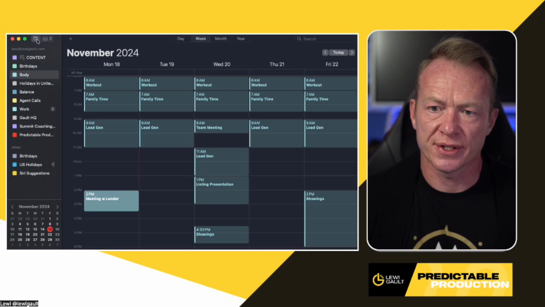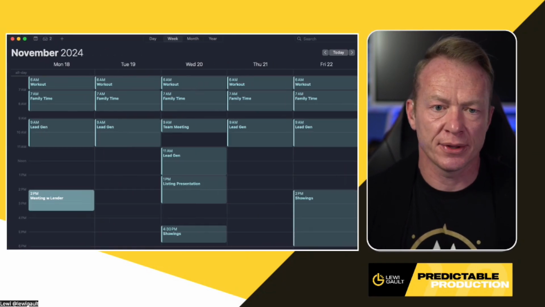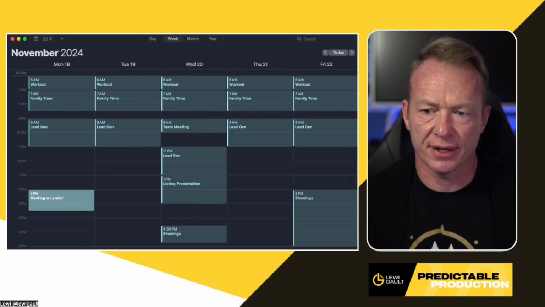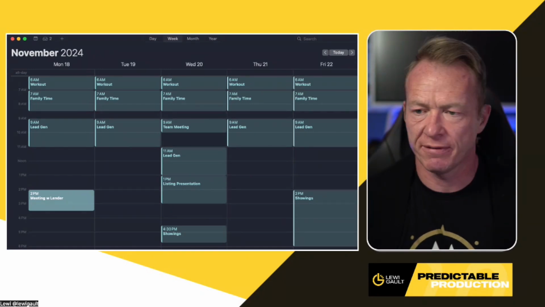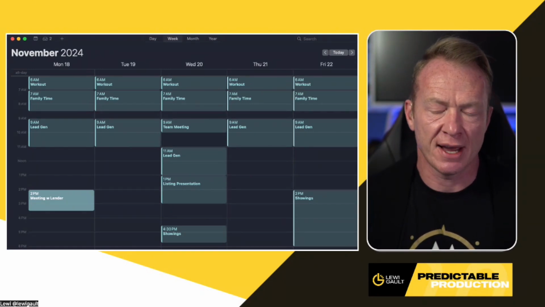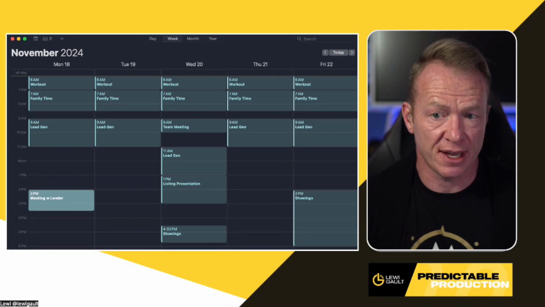So what I want to show you is this calendar. I just built out this kind of basic calendar. Don't read too much into it. I just want to fill in some spaces and have some empty spaces to show you how to use this effectively.